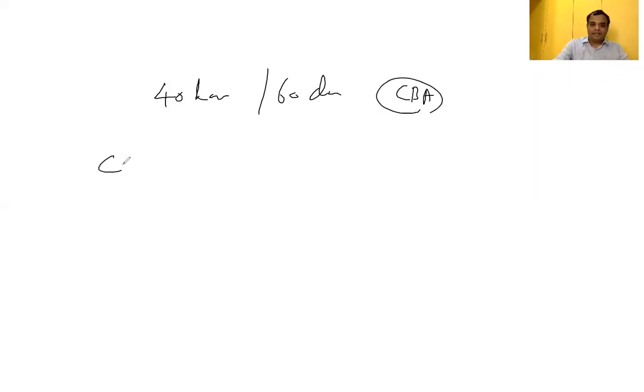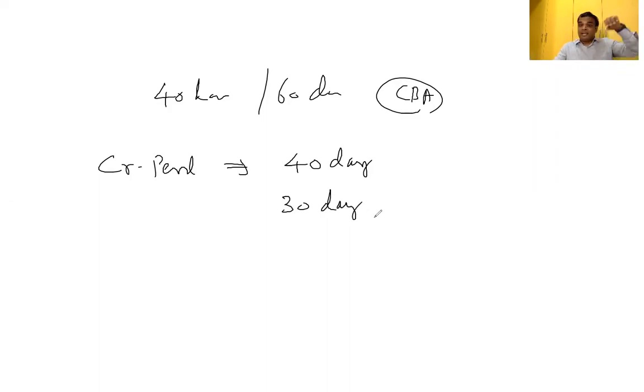Now with respect to credit period, suppose I am giving a 40 days credit period. I want to reduce it, then only I can get the cash quickly. Instead of 40 days, tomorrow onwards I announce in my company, only 30 days credit period. If I announce that, a backfire will come. I can reduce the credit period, but my customer will transfer to another company. Somebody will give 45 days or 60 days credit period. Then why will the customer purchase from me? You are giving only 30 days, sir. Other competitors are giving 45 or 60 days credit. Therefore, I have to lose my customer.